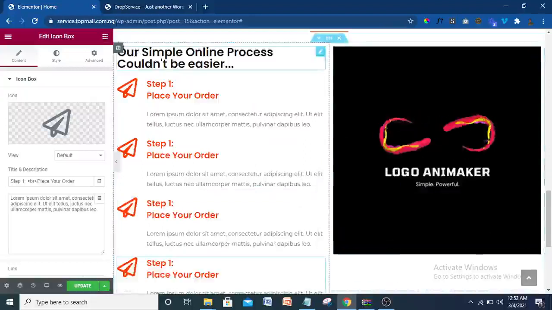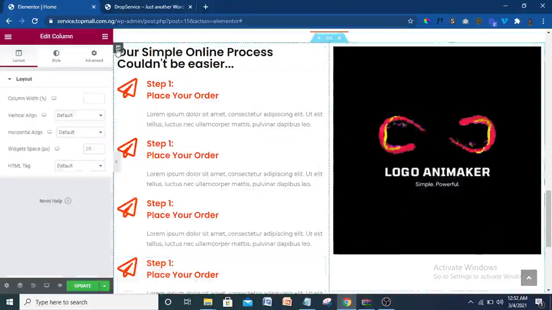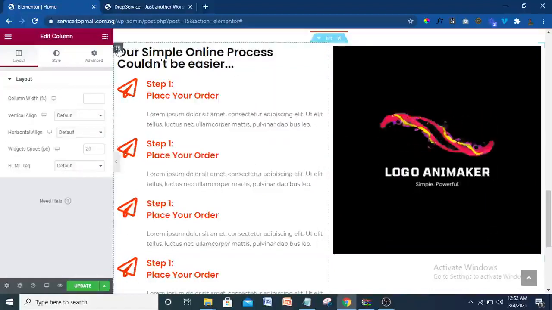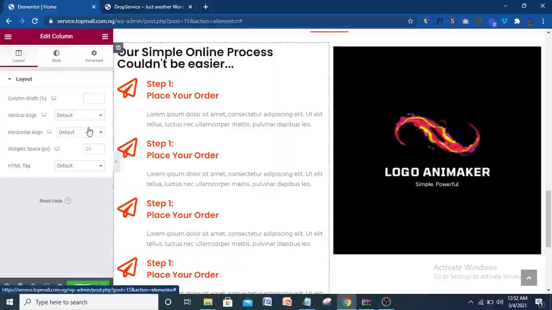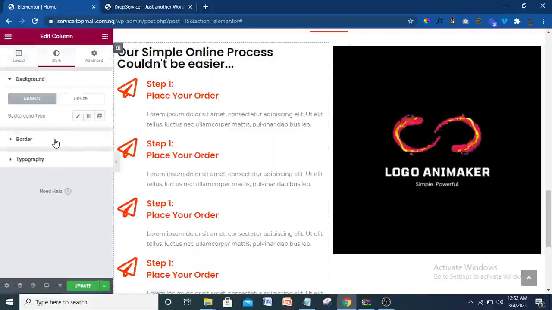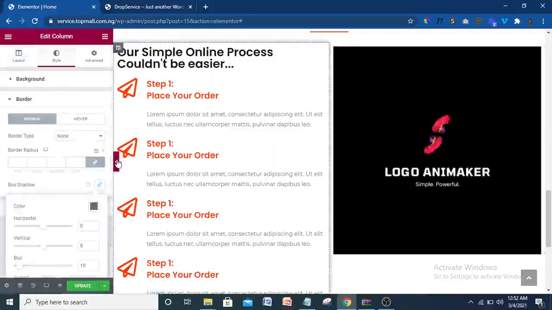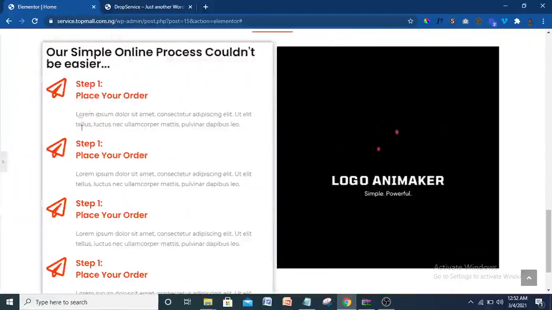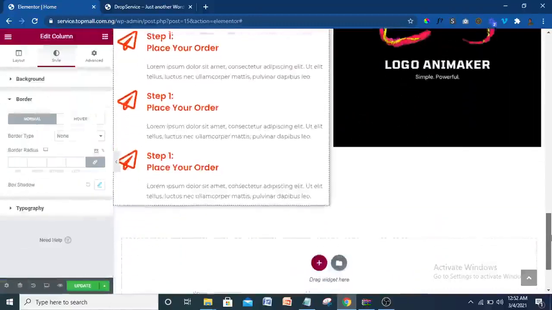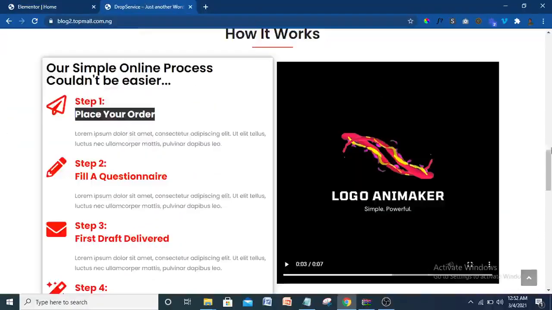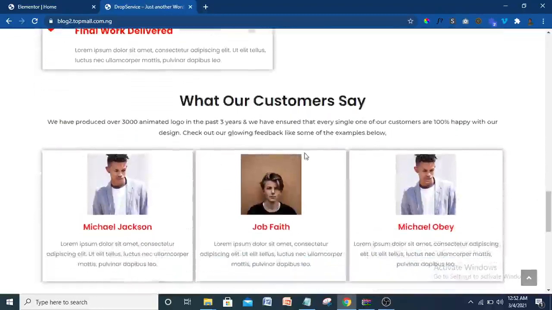Now we need a box shadow. So you click on this or the whole column, this column here, then come to style, then locate your border, and then look at this pencil. So the box shadow is going to appear. So that is that. We have done that part now. So let's come down. The next part now is testimonial. What our customers are saying.